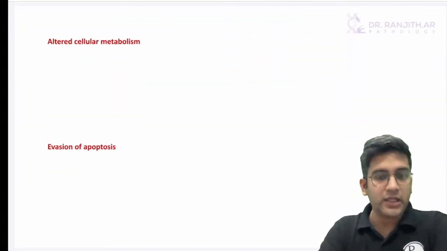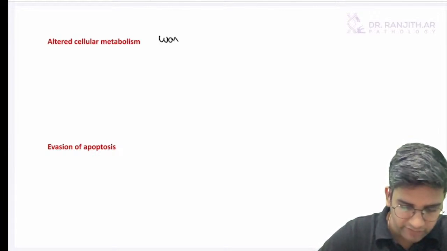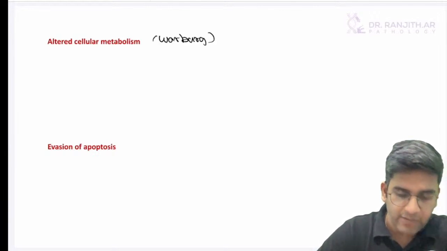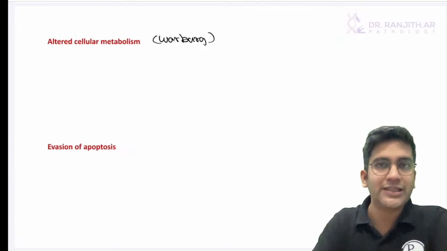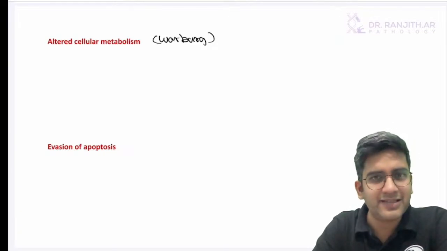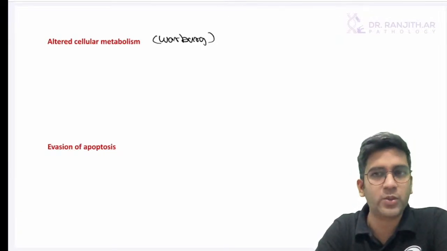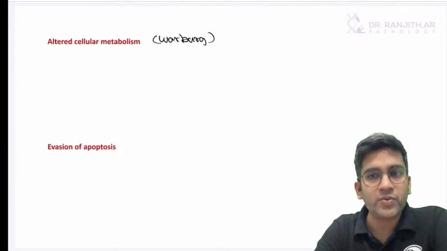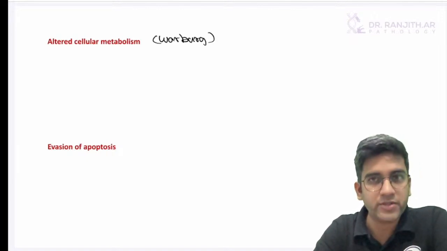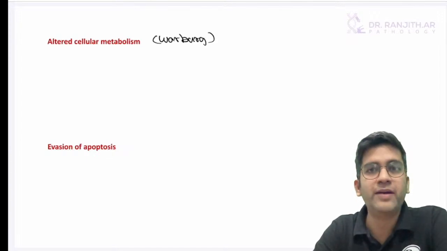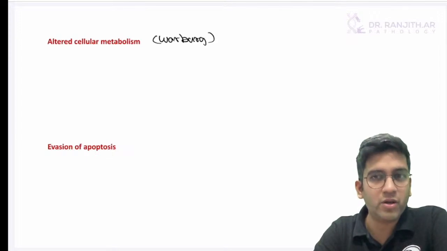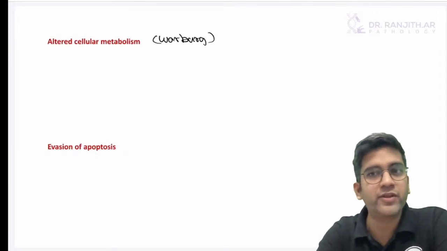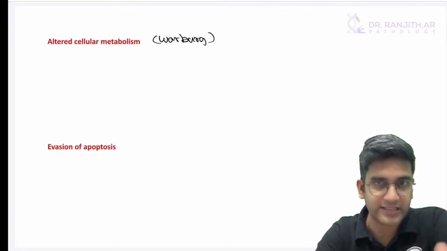Fine. Then altered cellular metabolism is your Warburg effect. Okay. Warburg effect, if it comes as a short note, write more about it. If it comes as an essay, just very limited things, what is required, just write them. That's more than enough, right? So when you have an altered cellular metabolism, the primary alteration here is that all the glucose going there is going to get consumed by aerobic glycolysis only, with stopping of the mitochondrial respiration, and diversifying all of them for your production of nucleic acid. That's what it is, fine.